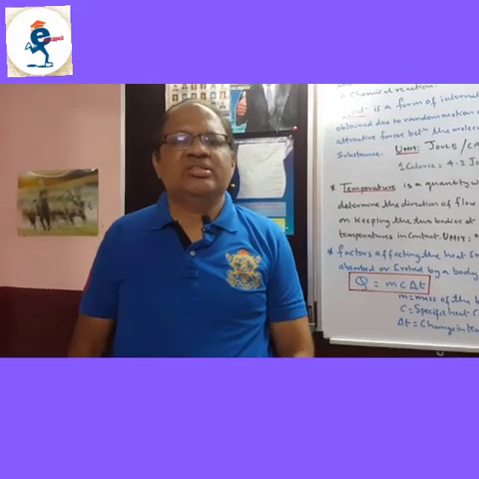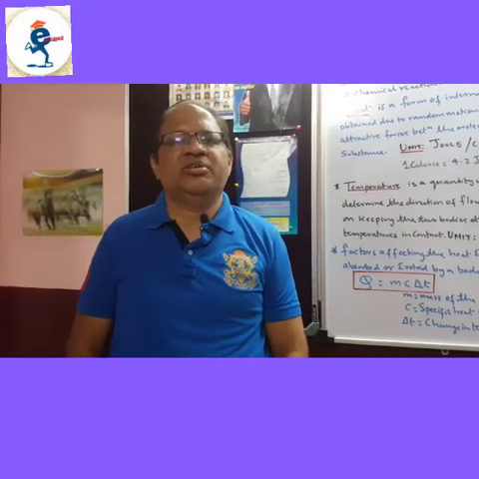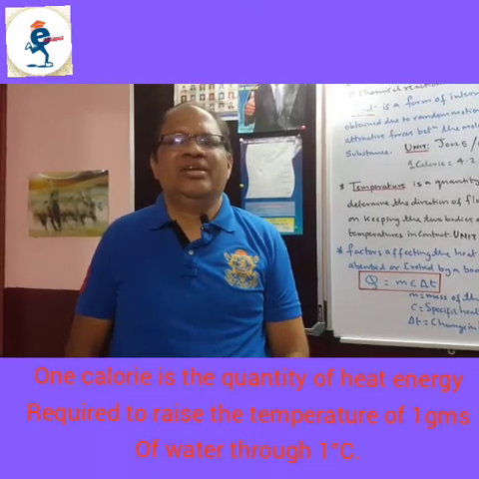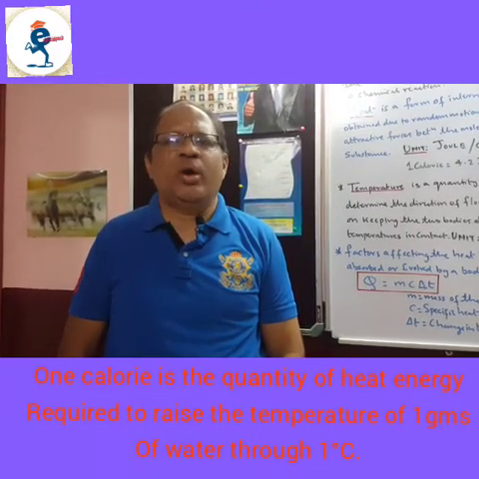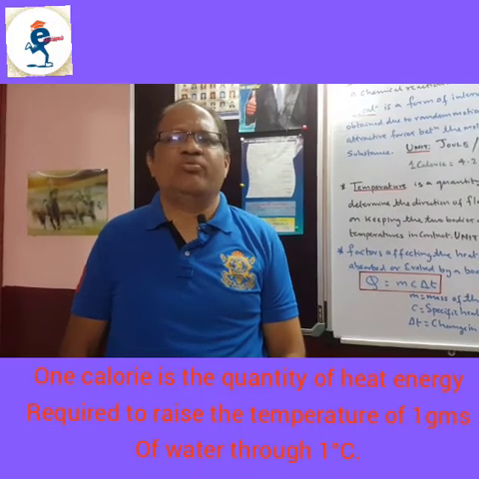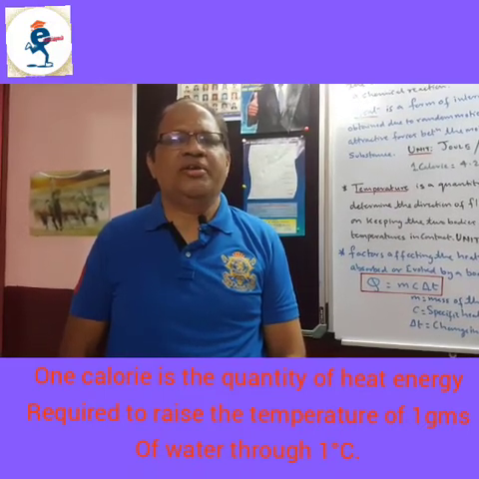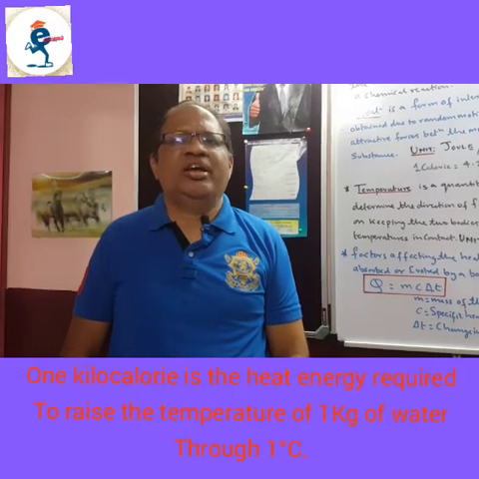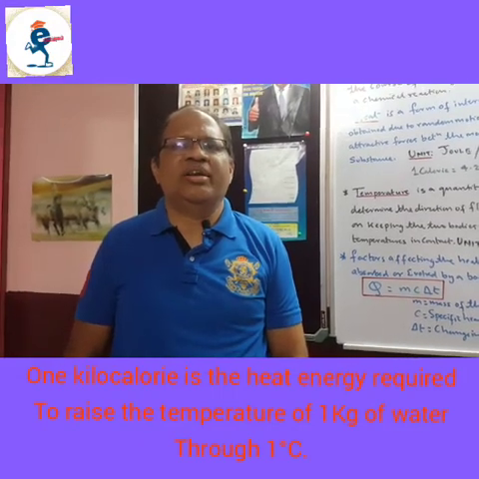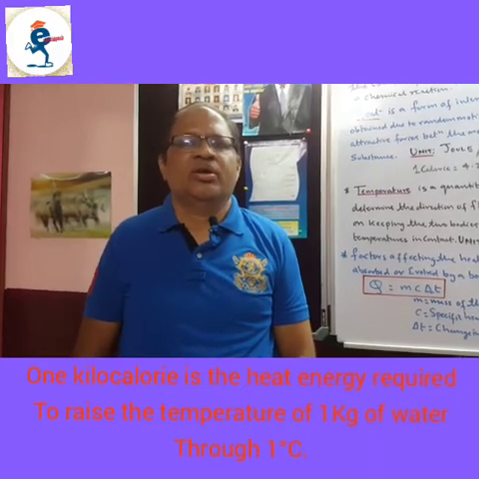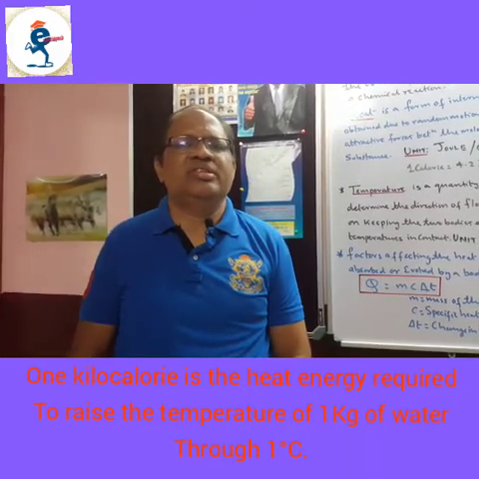Next is the unit of heat, calorie. Now what is the definition of calorie? It is the quantity of heat energy required to raise the temperature of 1 gram of water through 1 degree Celsius. And what is kilocalorie? It is the quantity of heat energy required to raise the temperature of 1 kg of water through 1 degree Celsius. Now learn all these definitions.